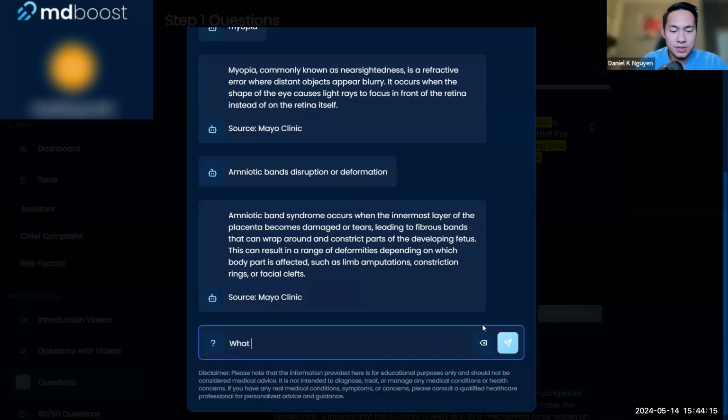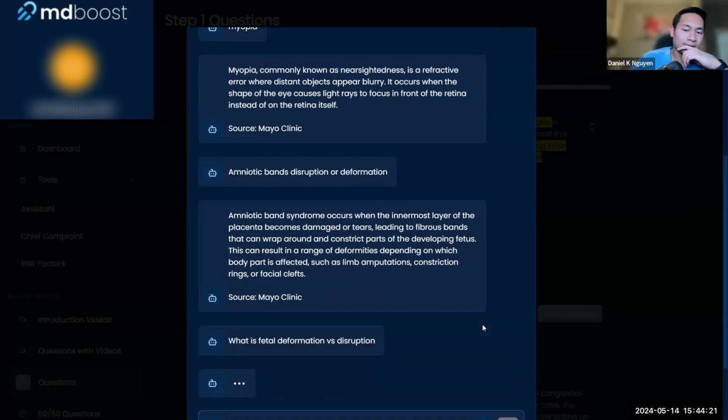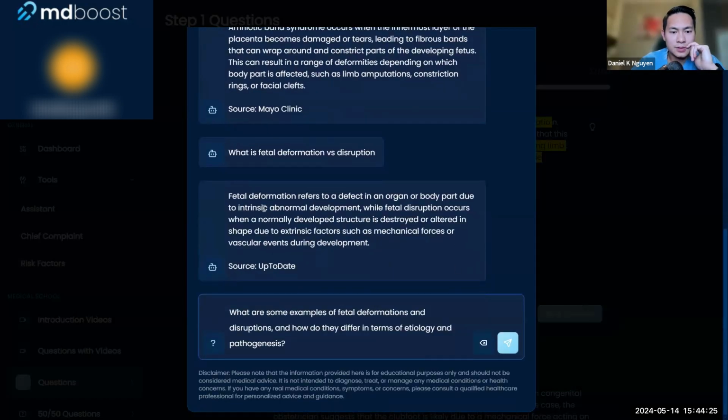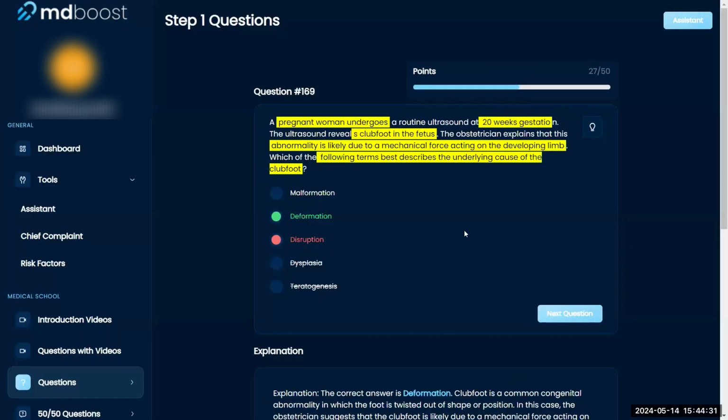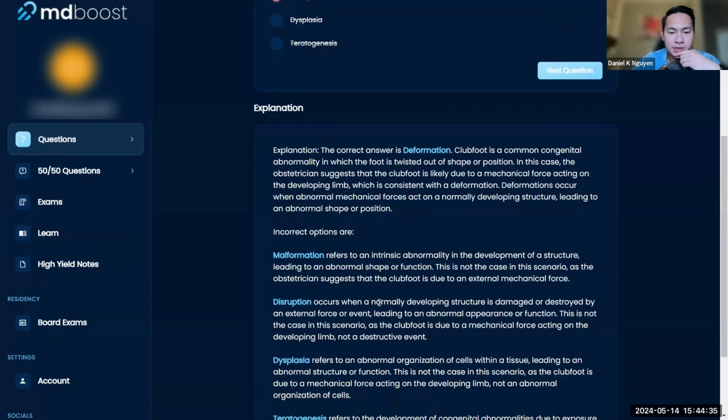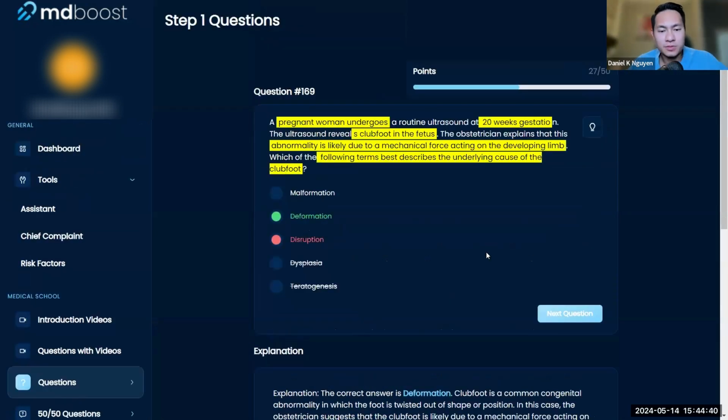Let's see. What is fetal deformation versus disruption? That's why I get these confused. I think they're really close, but slightly very different. Let me look up deformation again.